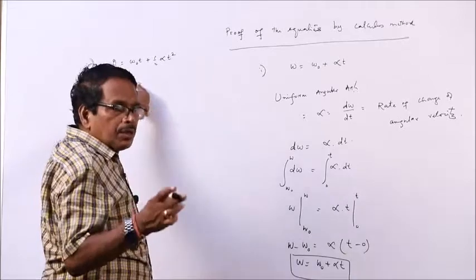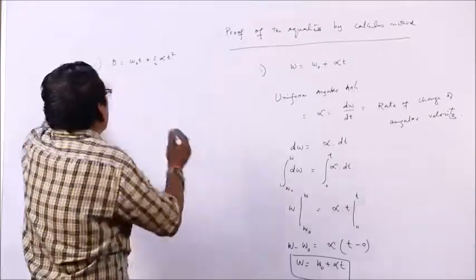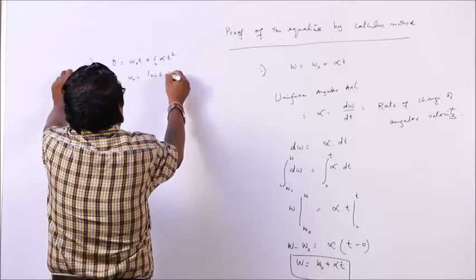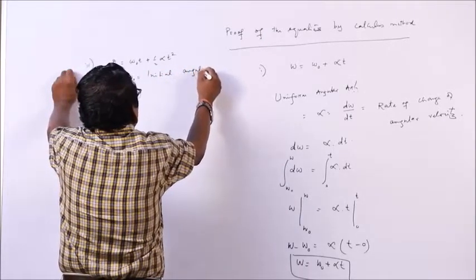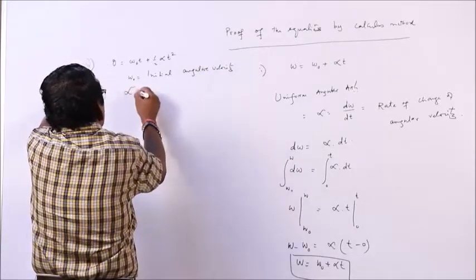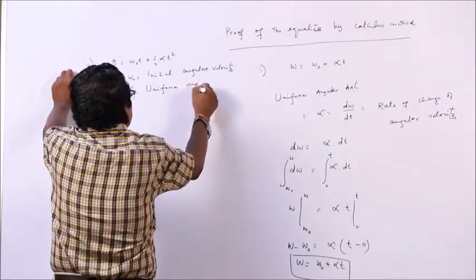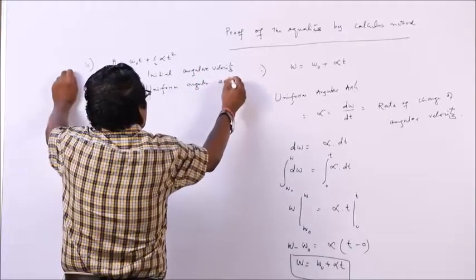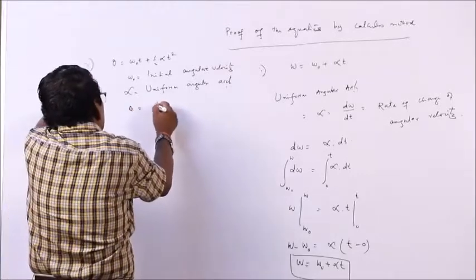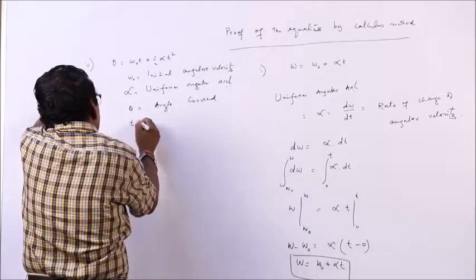Omega 0 is the initial angular velocity, alpha is the uniform angular acceleration, theta is the angle covered, and t is the time taken.